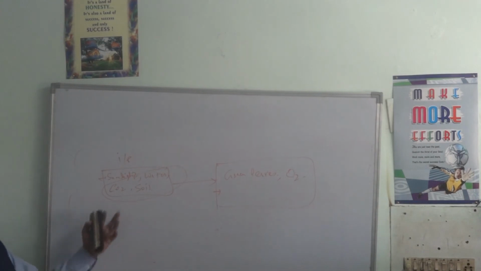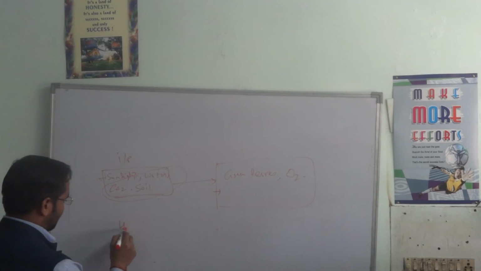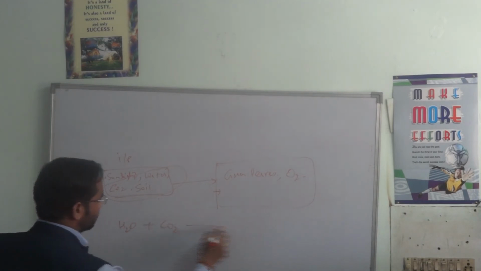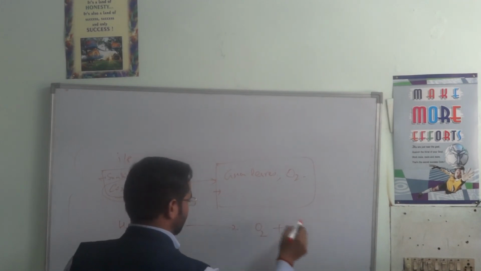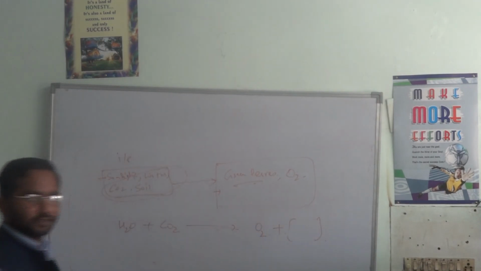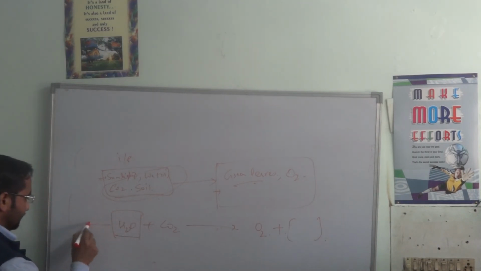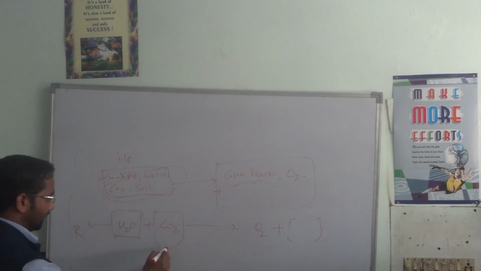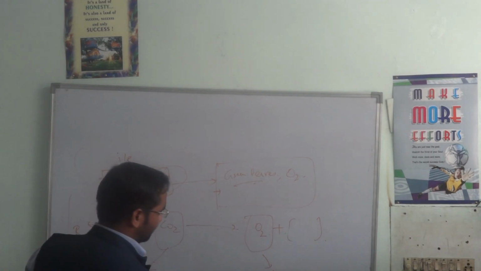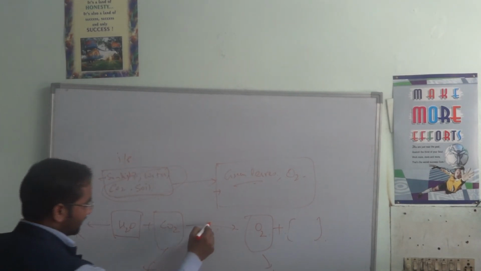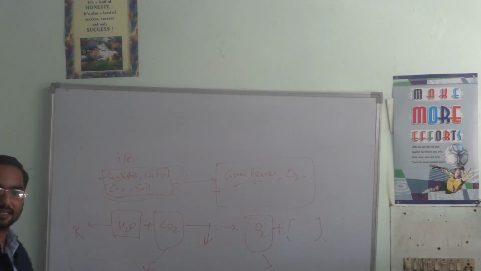That's it. So if we take this as a reaction, the reaction is between H2O and CO2, and the output is O2. These are the products. Now if you see here, the water is present as a reactant and carbon dioxide is also present as a reactant, and the output is oxygen, which is a product. But there is a catalyst required to go through this process. It is called sunlight, and here